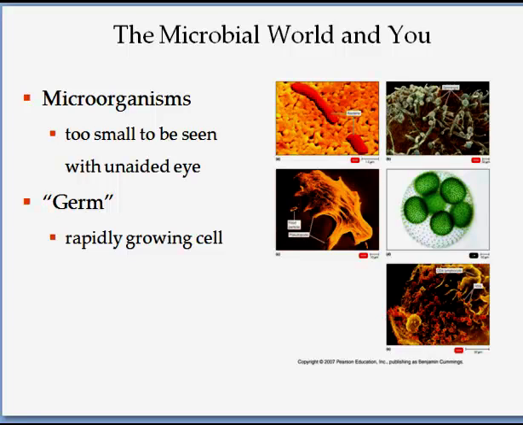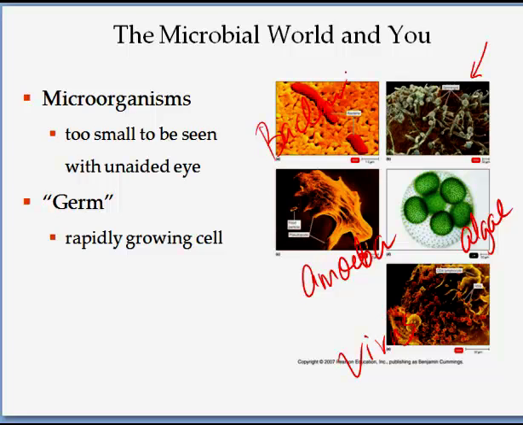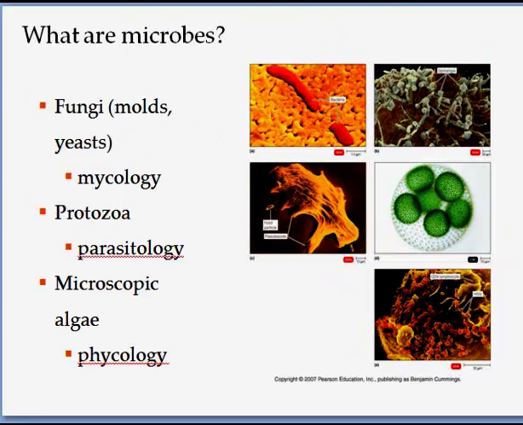Okay, so this particular picture up here is the picture of a mold or a rhizopus. Here is some algae that's shown over here, and here is an amoeba that is trying to engulf food particles, and here is an image of a virus. So all of these are microbes. Here's the bacteria and here's the fungi. So you can see that they are from different groups. Same thing I was showing you earlier.